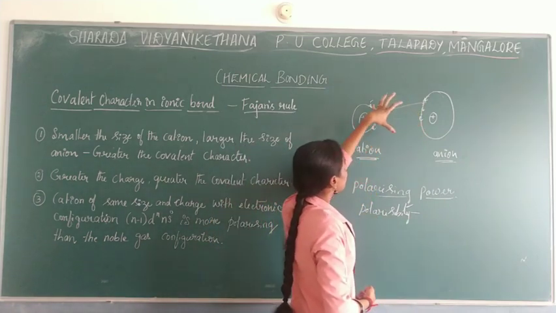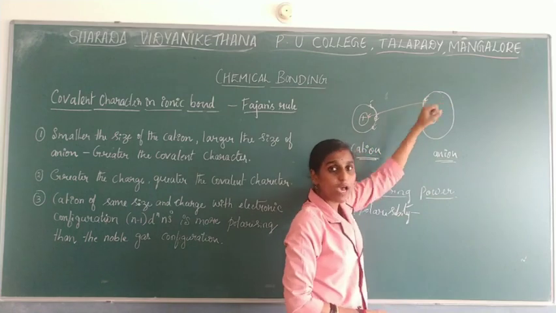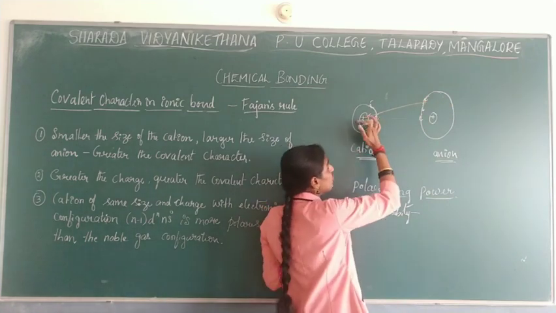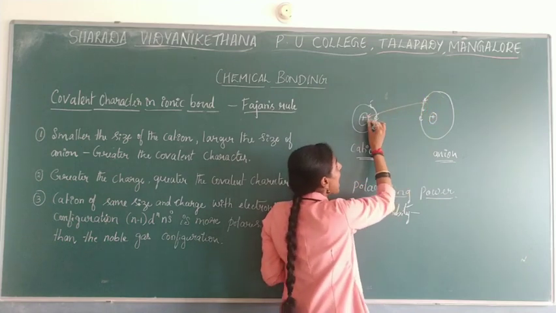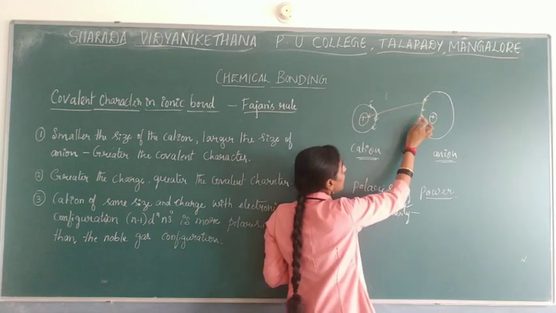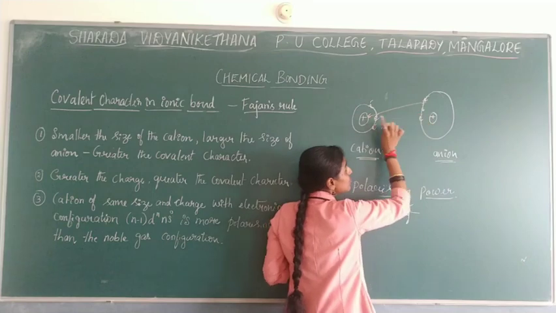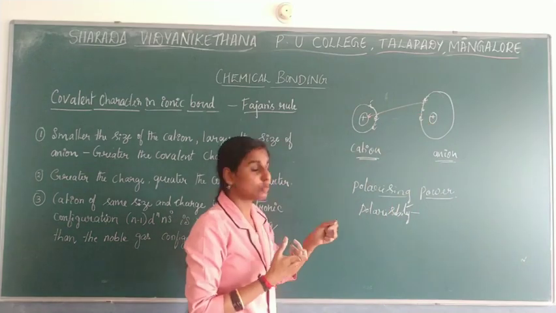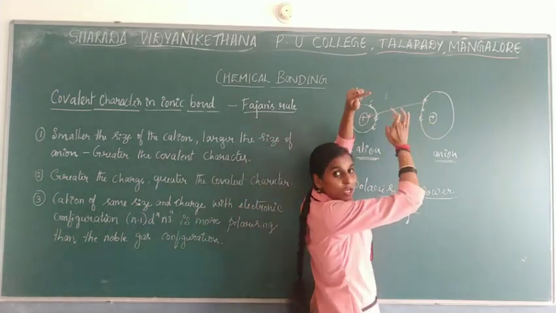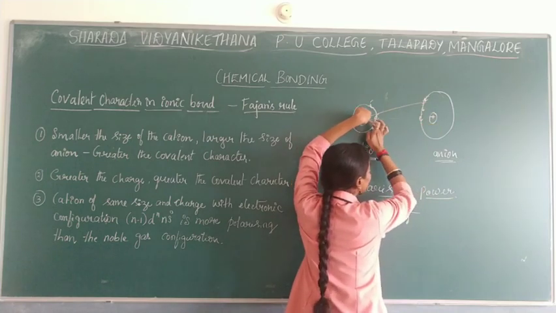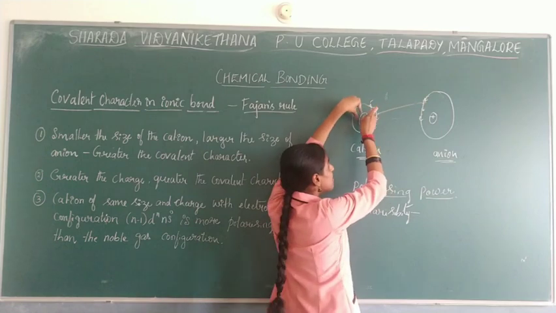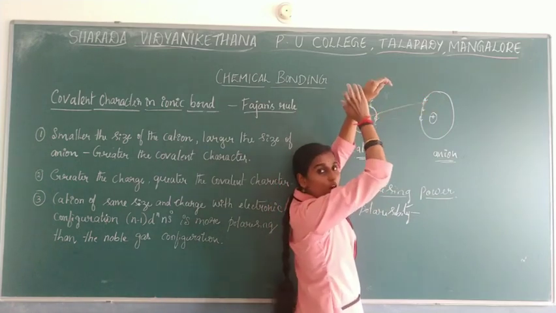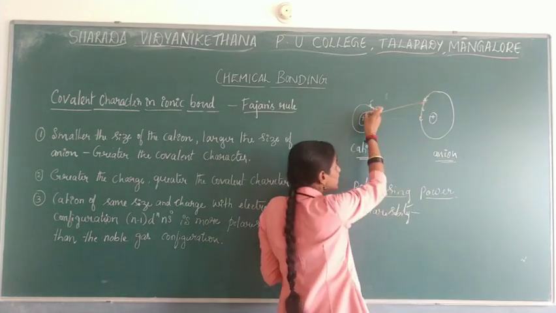As the cation comes closer to the anion, its nucleus starts attracting the electron cloud of the anion, and repulsion takes place between the two nuclei. Why? Both have the same charge. So a repulsive force is seen between them, and an attractive force is seen between the positive and negative charge.